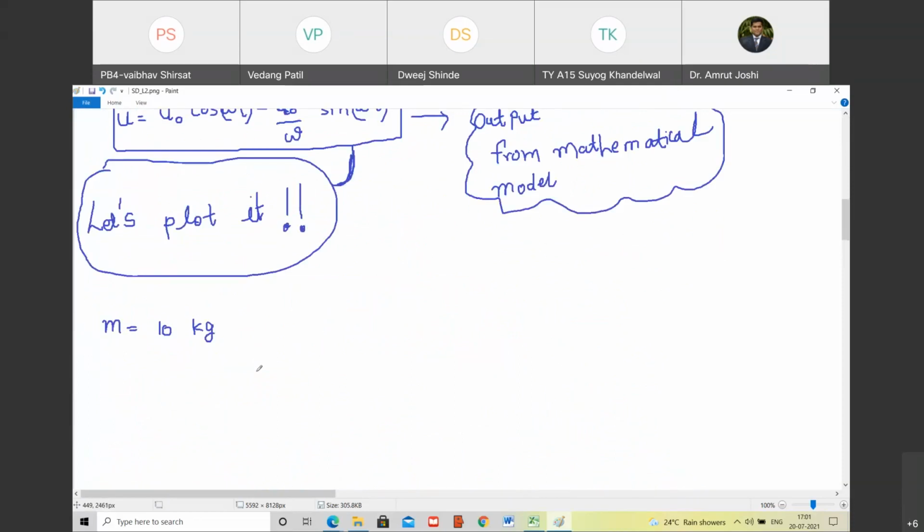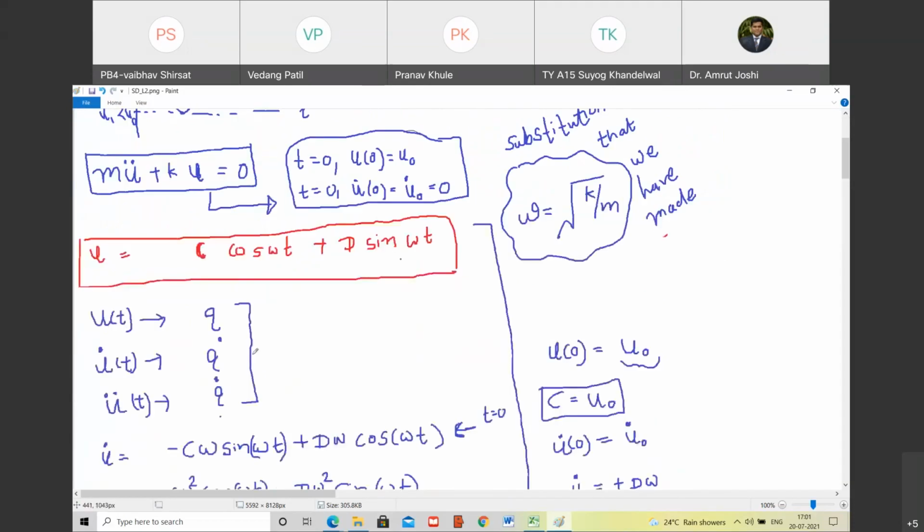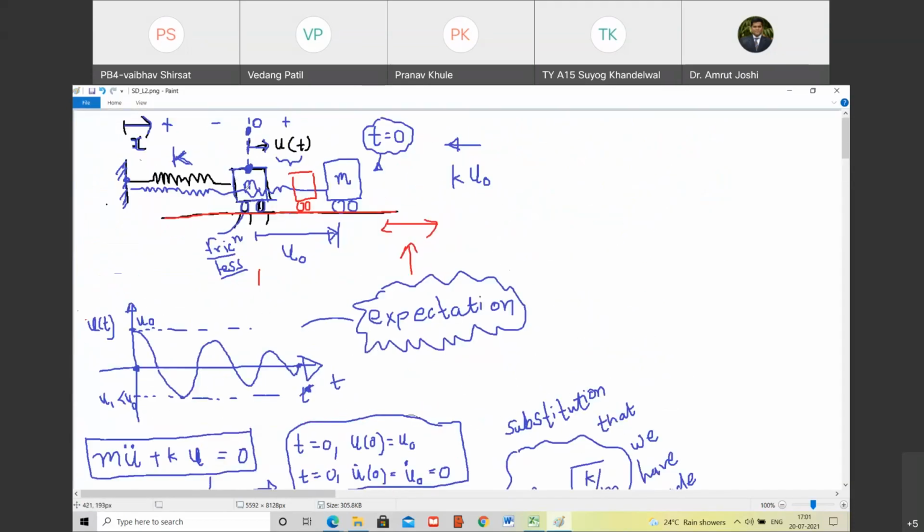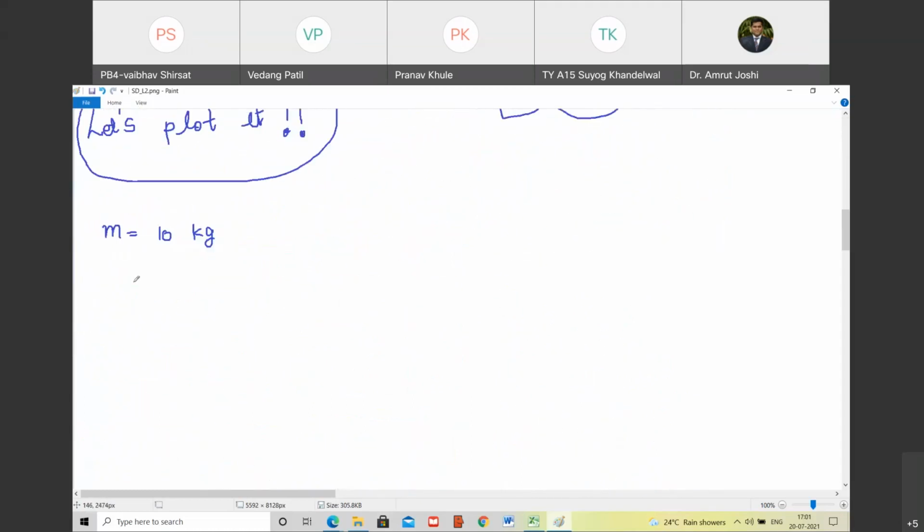You may feel a little irritated by looking at the symbols, but once there is a value, you will try to relate to it. So m is 10 kg. That means this is a 10 kg block. Are you with me? Yes, sir. Let us assign the value of K as 10 Newton per meter or 100 Newton per meter. Are you with me?